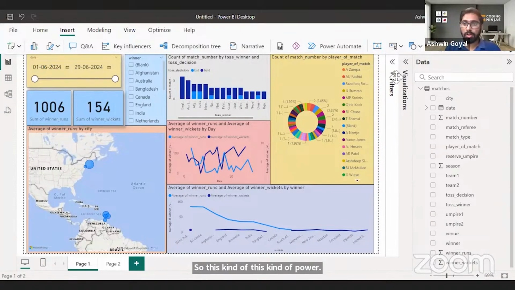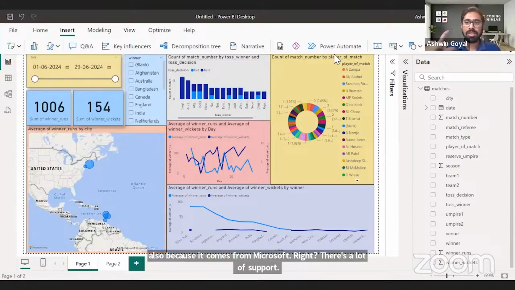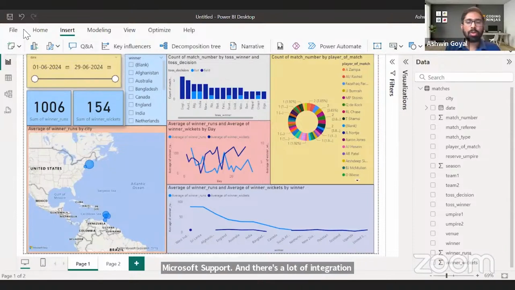is provided to you by tools like Power BI and Tableau. Power BI in particular is used very widely across the world, and also because it comes from Microsoft, right? There's a lot of Microsoft support, and there's a lot of integration with other tools. For example, you can directly, let's say, use Power BI visuals in PowerPoint, right? And you can link it with Excel.